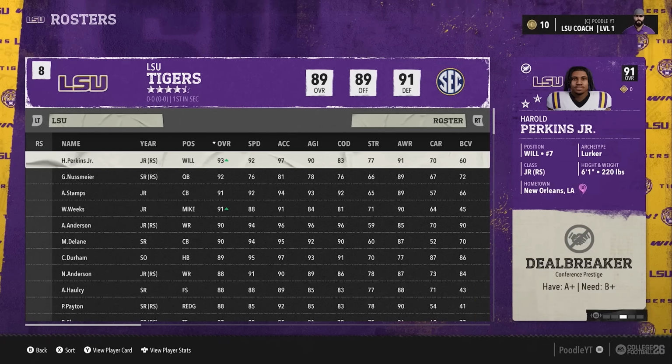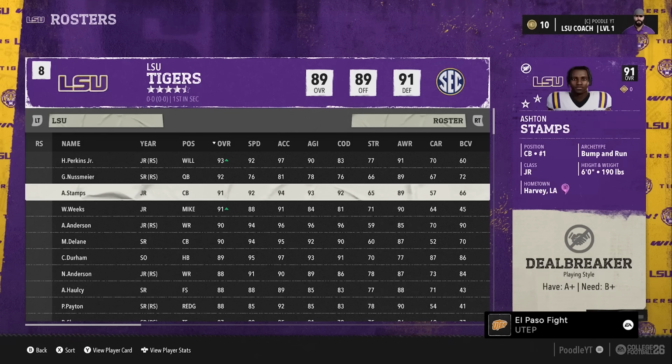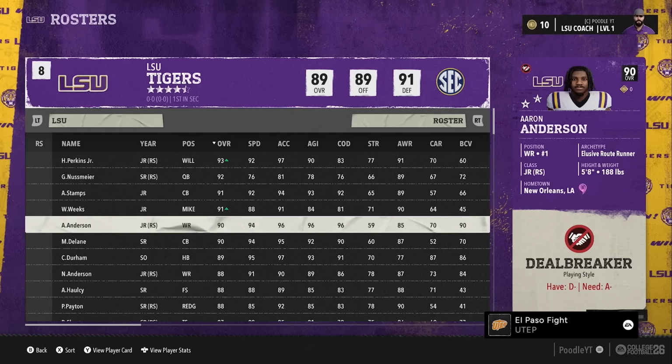When you look at deal breakers, you see right here, Harold Perkins requires your conference prestige to be a B+, and it's currently an A+. So we're safe. SEC in most leagues isn't dropping below an A or an A-, or especially a B+. But there are gonna be some that do get a bit closer, like playing style. We have a D- for elusive route runners, but he requires an A-. That's someone that will leave me, and that's something that's not going to be fixed.